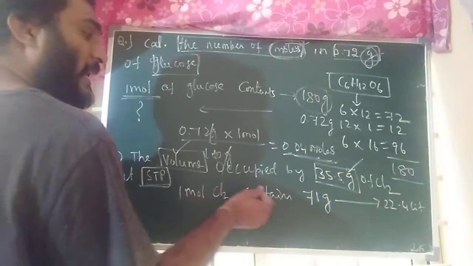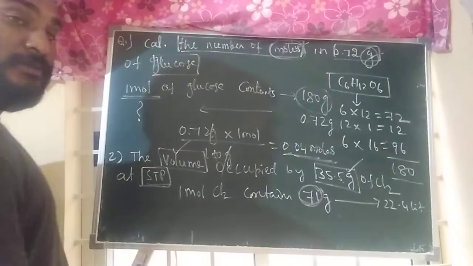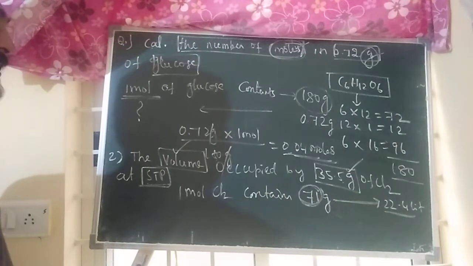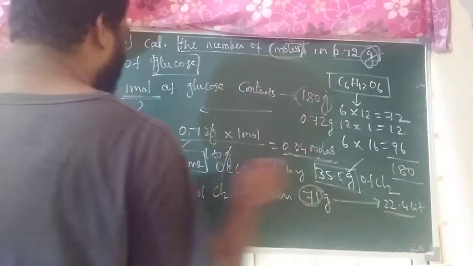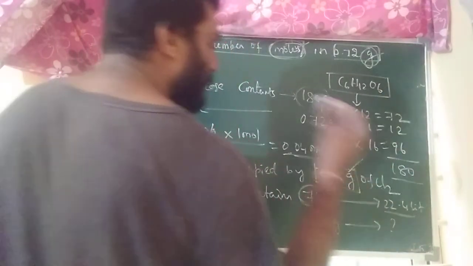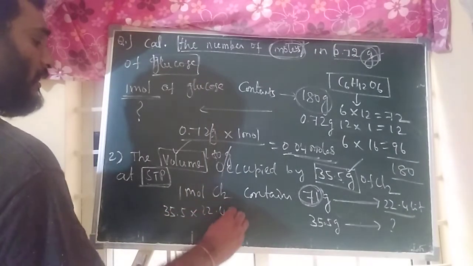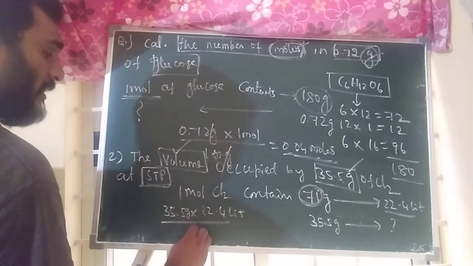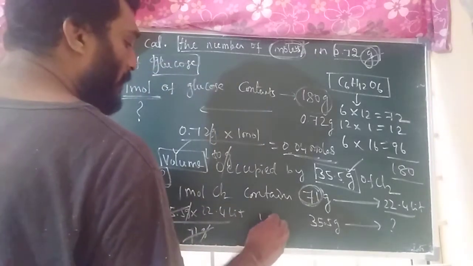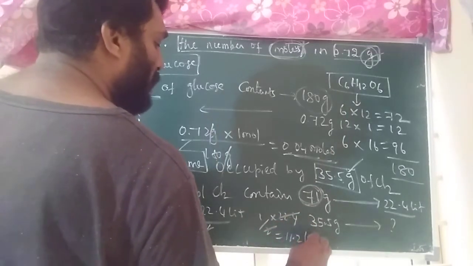So 1 mole of chlorine gas contains how much gram molecular weight? Gram molecular weight is 71 grams. So in STP condition, 71 grams contains how much volume? 22.4 liters. They are asking 35.5 grams of chlorine at STP. Just write here, 35.5 grams gives rise to how much? Just cross multiplication. 35.5 into 22.4 liters by 71 grams. Grams get cancelled. 35.5 by 71 is 1 by 2. So 1 by 2 into 22.4 is equal to 11.2 liters.